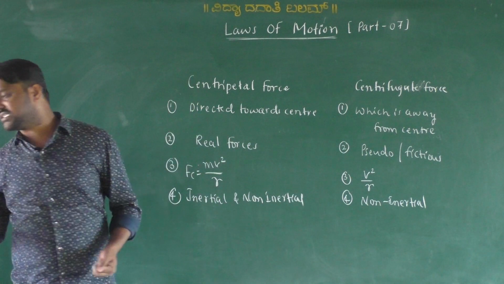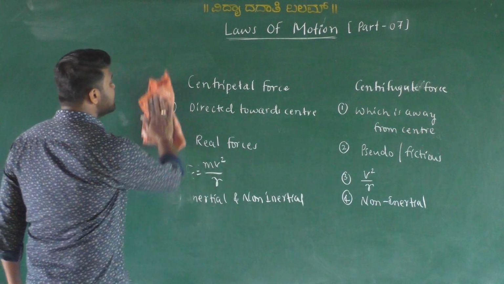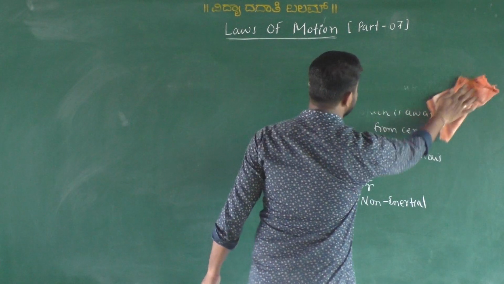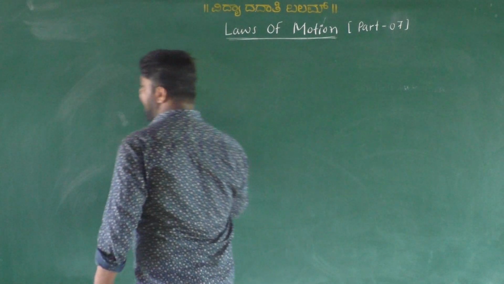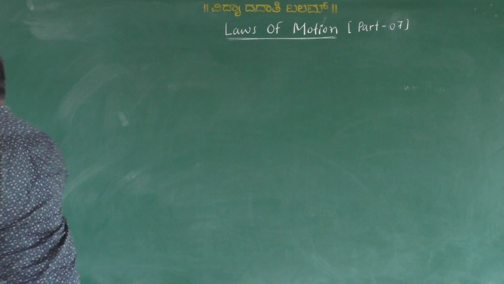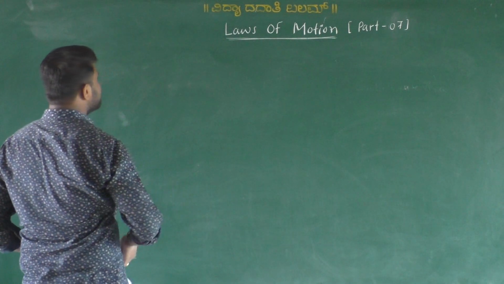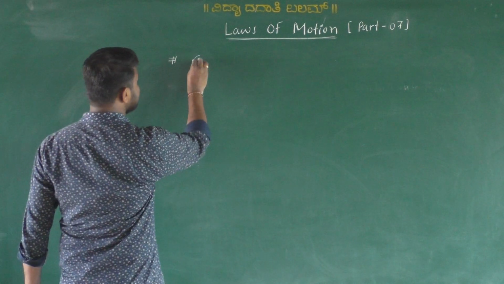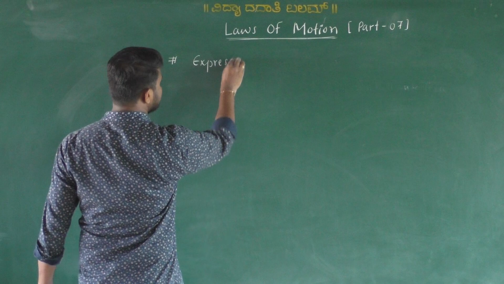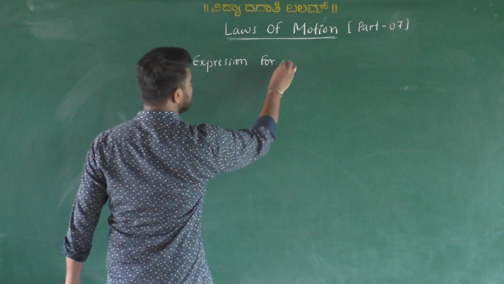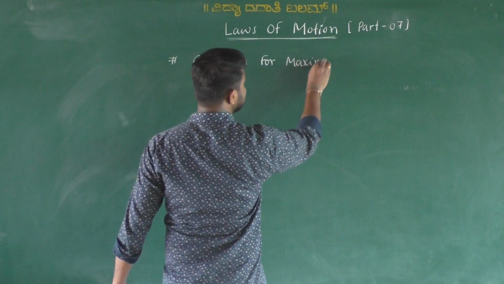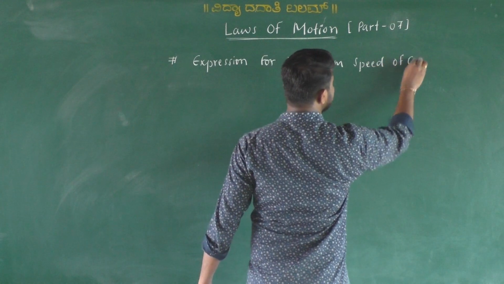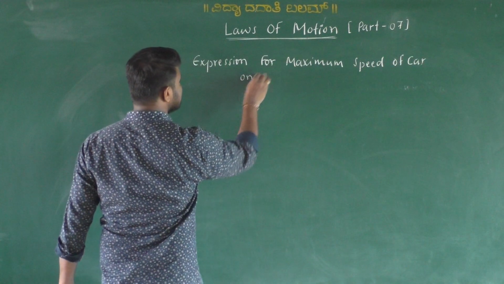With the help of these definitions and differences, we will derive the final part of this chapter, the maximum speed of a car on a level road as well as a banked road. This is very important for theory exams: the expression for maximum speed of a car on a level road.